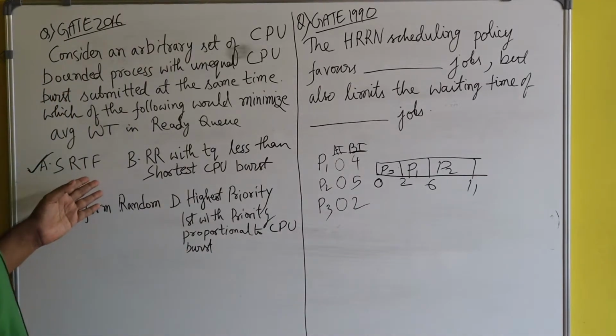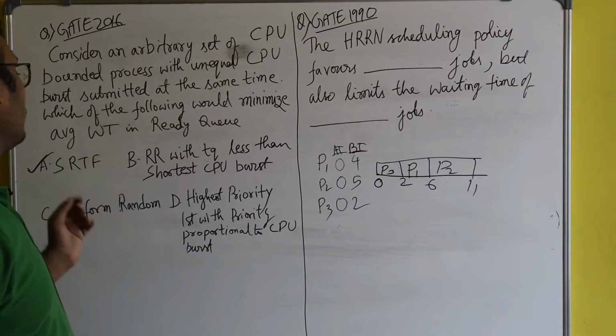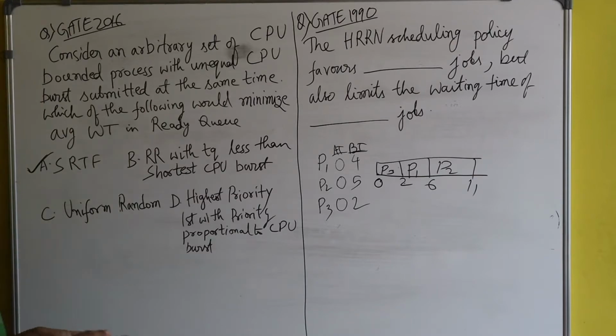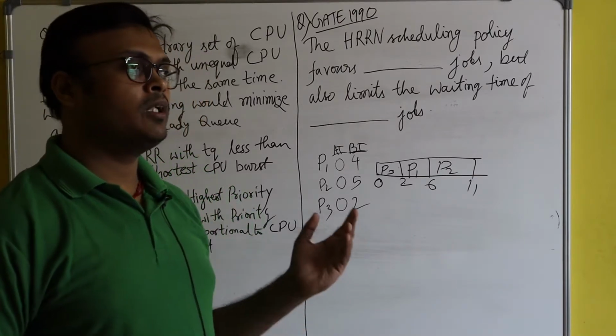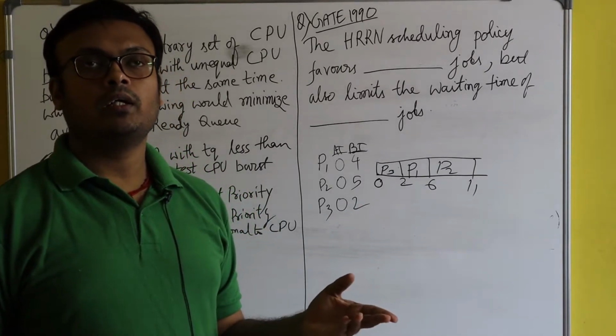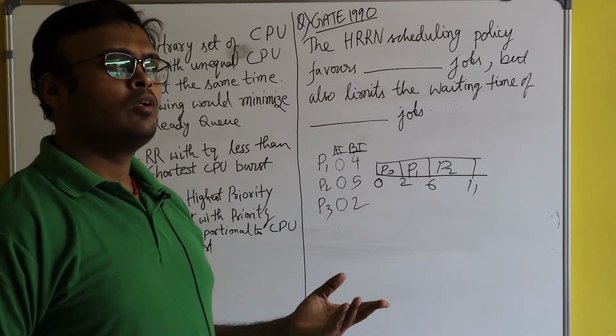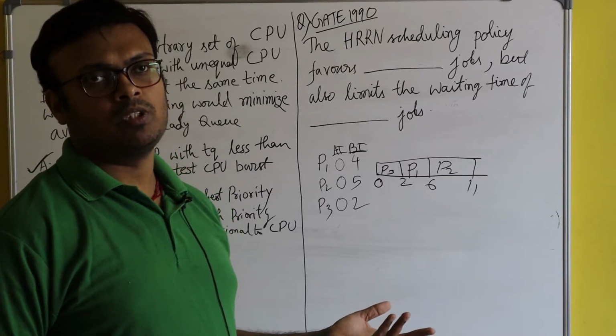Here SRTF basically means the SJF algorithm. Both are synonyms of each other. But generally, whenever there is preemption, we call the SJF algorithm as the SRTF algorithm. We can also call it the SJF algorithm with preemption.